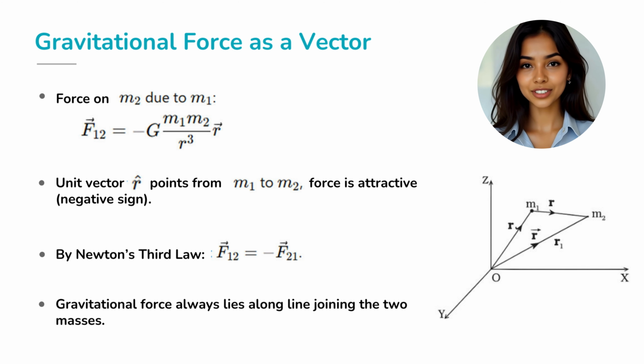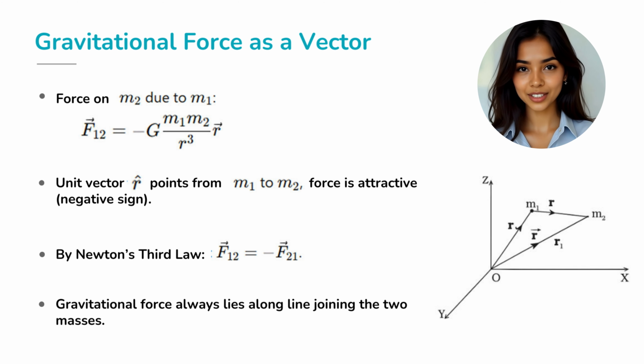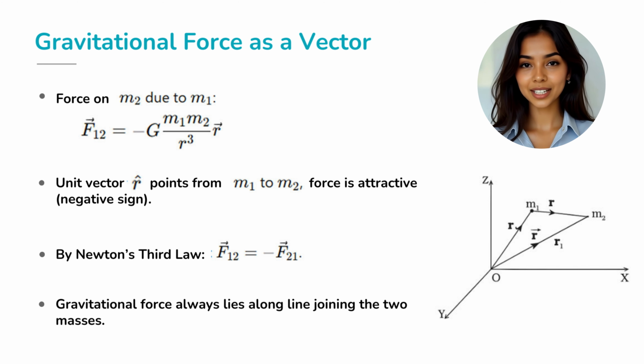Of course, force is a vector. It has both magnitude and direction. If we place 2 point masses, m1 at position r1 and m2 at position r2, then the displacement vector is r2 minus r1. The gravitational force on mass 2 due to mass 1 is F12 equals minus G multiplied by m1 multiplied by m2 divided by r cubed multiplied by vector r.